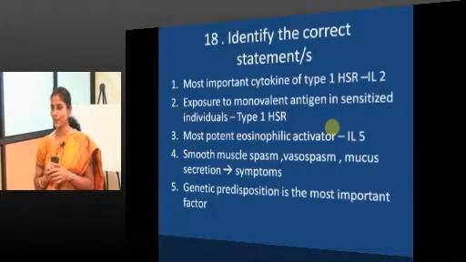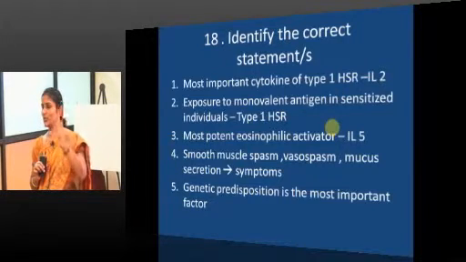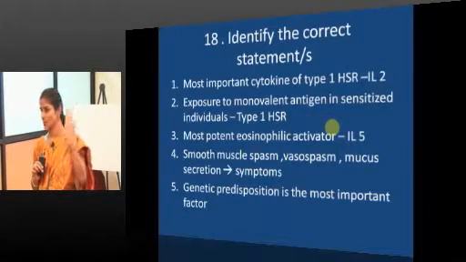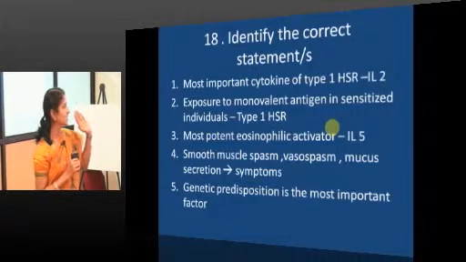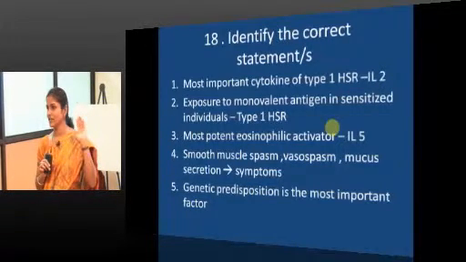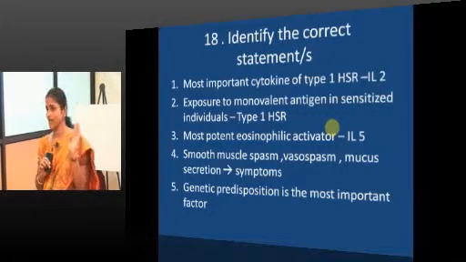Most important cytokine of type 1 hypersensitivity, not IL-2, not IL-12. Interferon gamma is for Th1, type 4 hypersensitivity. Exposure to monovalent antigen in sensitized individuals, polyvalent, good. Most potent eosinophil activator, IL-5, yes.